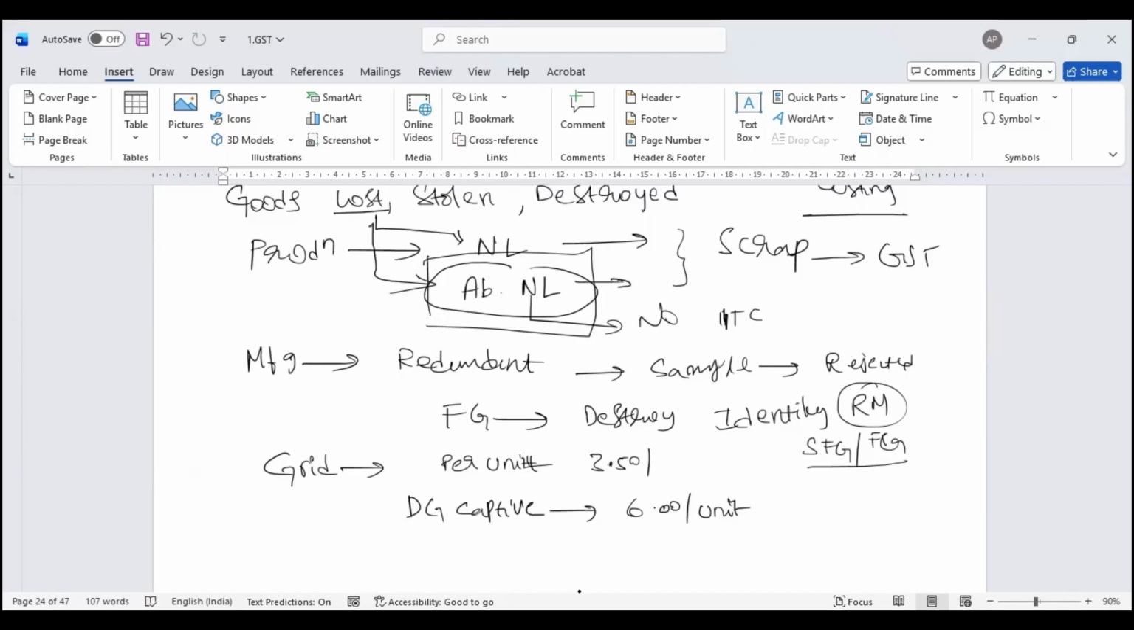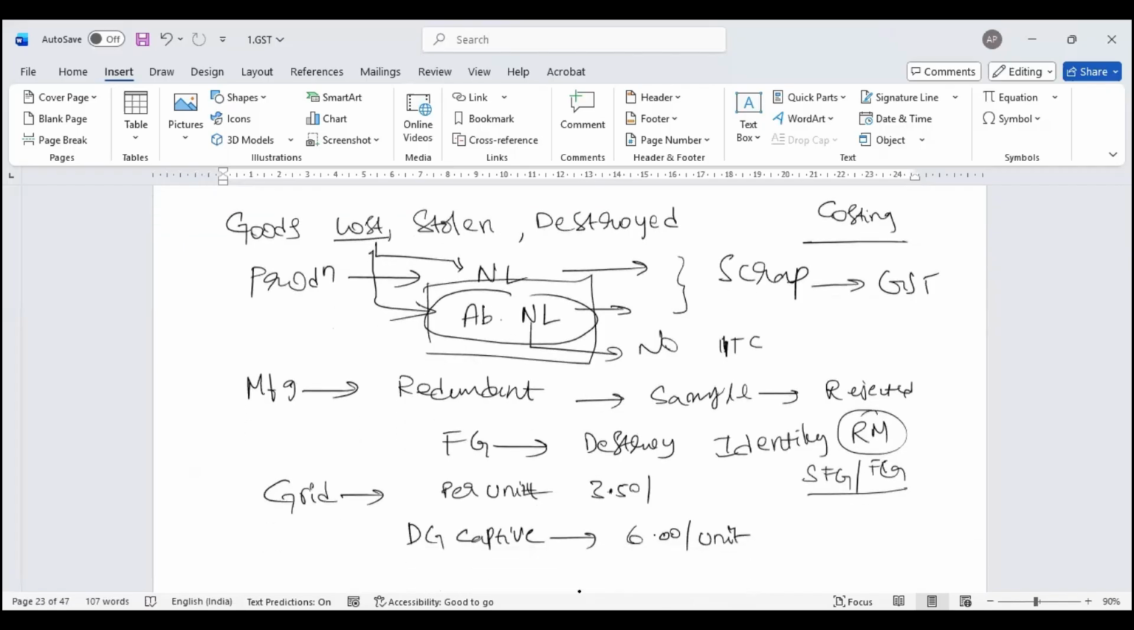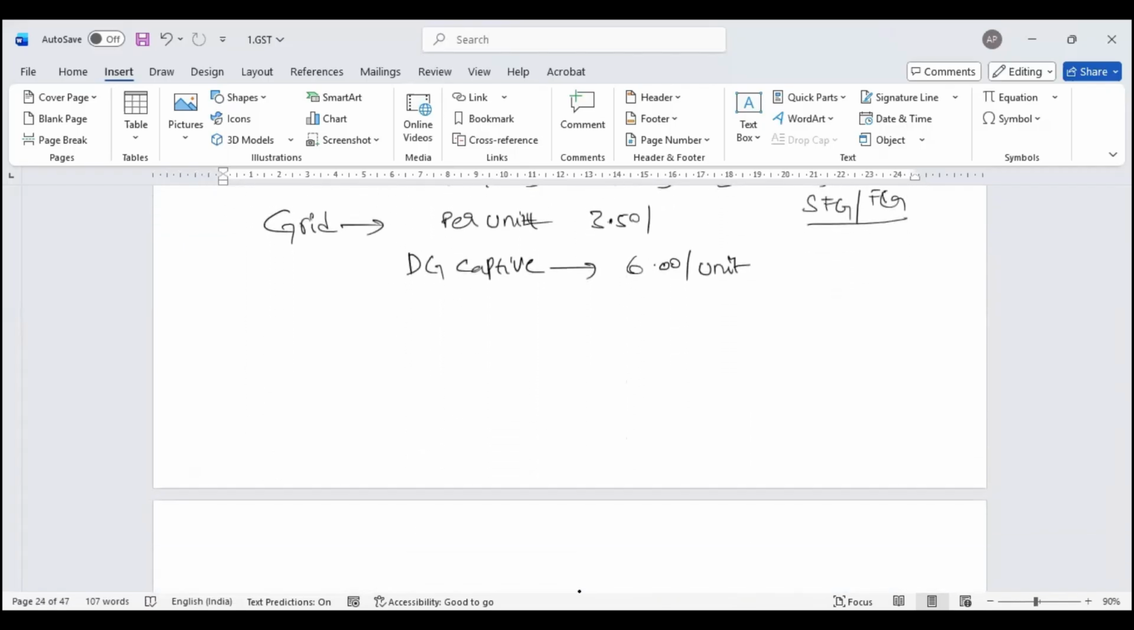Later they moved to LPG, and now, other than LPG, CNG is the latest thing. The majority of these manufacturing companies don't depend on BESCOM, ESCOM. They depend on their own captive power consumption. This is what they talk about with quality. So please keep in mind, for any goods lost, stolen, destroyed, given as gift or sample, I cannot take input tax credit.